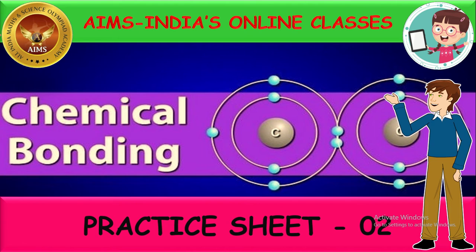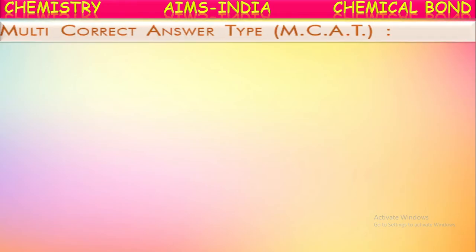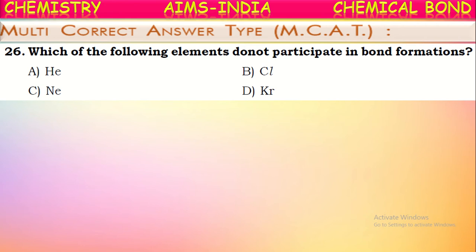Okay, let us start the practice sheet. First, let us see the multi-correct answer type questions. See the first one. Which of the following elements do not participate in the bond formation? Around 118 elements are known till date, isn't it? They have discovered so far 118 elements. Out of these 118 elements, very few elements are stable. They do not participate in the bond formation. They are more stable. Except those elements, the remaining are reactive and they participate in the bond formations.